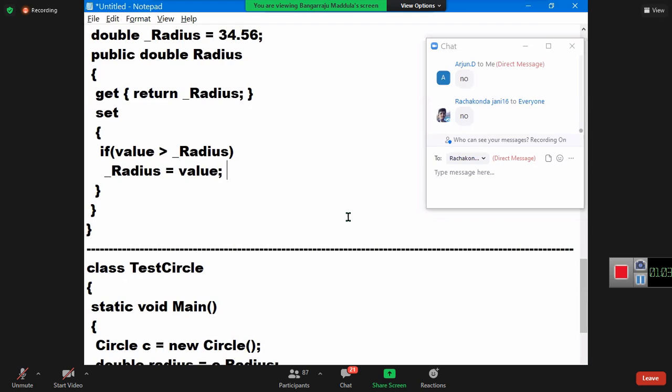What is the advantage now? Even for read-write, don't make it public. So a thumb rule, remember every time: every field of a class should every time be private only. That is the thumb rule we follow in the industry.